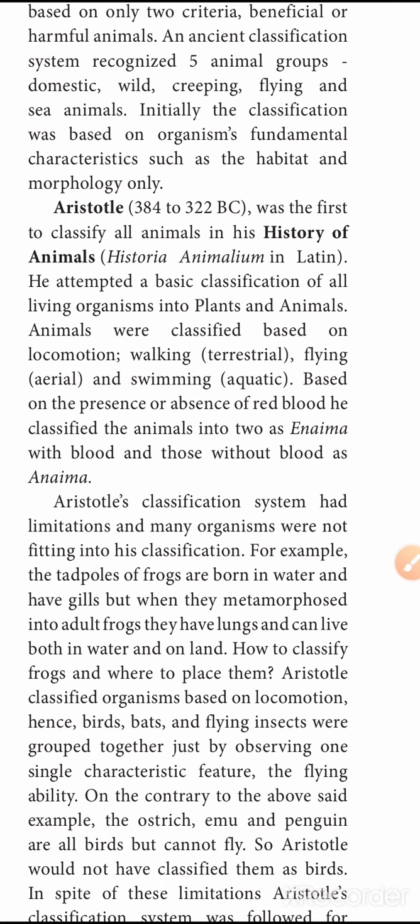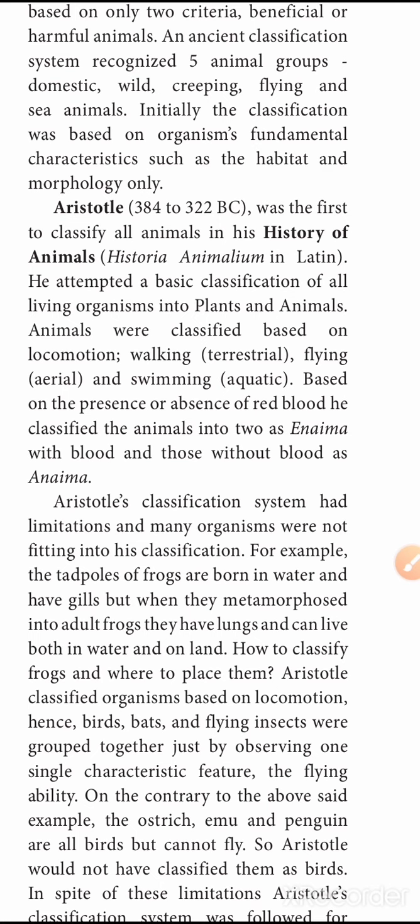Based on the presence or absence of red blood cells, he classified animals into two: those with blood and those without blood. Look at this point. Aristotle classified all the animals in his History of Animals, known as Historia Animalium in Latin. Animals were classified based on locomotion: walking terrestrial, flying aerial, swimming aquatic.